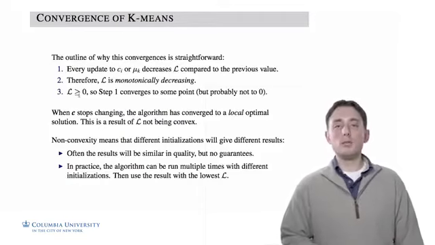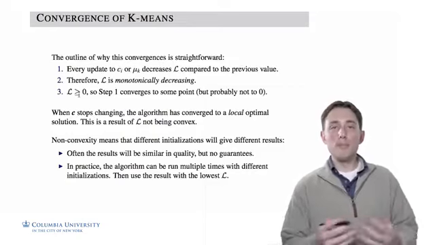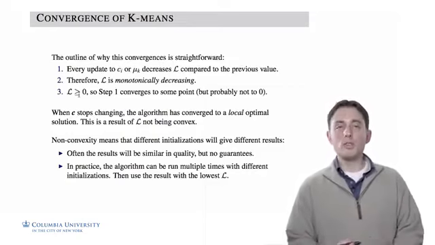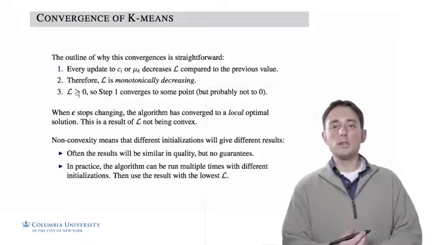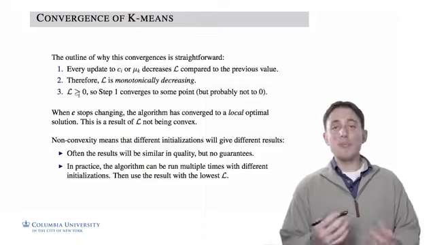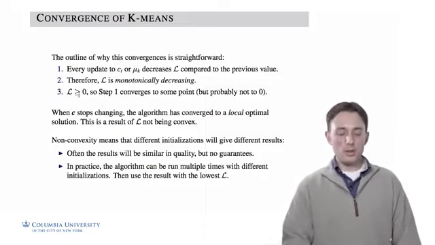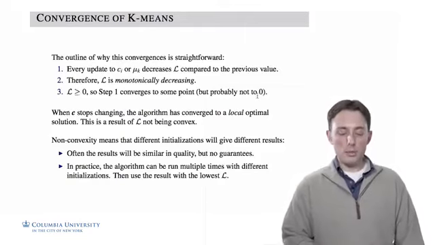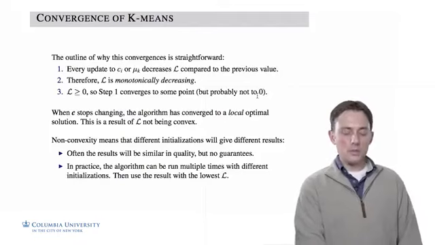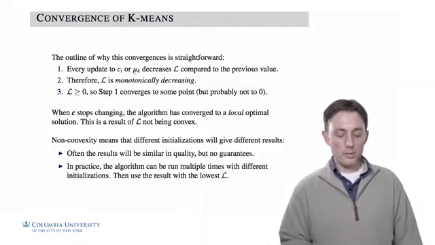Also, if we look at the objective, it's bounded below by 0. Just by construction of the objective, we're summing squared distances, and so that sum has to be a positive number. It can't be a negative number, which means that there's a lower bound, and so L has to converge at some point, but probably not to 0. So there's more to it than that, but we won't go into more details about the proof of convergence.